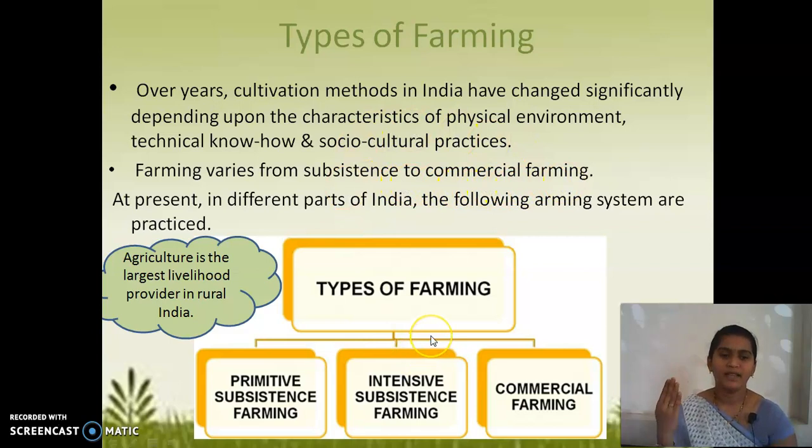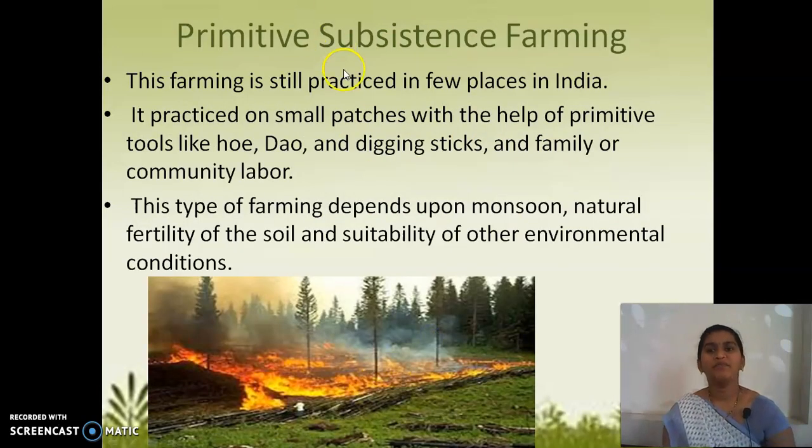Okay, children. Next, we'll move on to the first type, that is primitive subsistence farming. What does it mean by primitive subsistence farming? What kind of farming or what method are we following? Let us see, children. This farming is still practiced in a few places in India because this is one of the ancient kinds of agriculture.